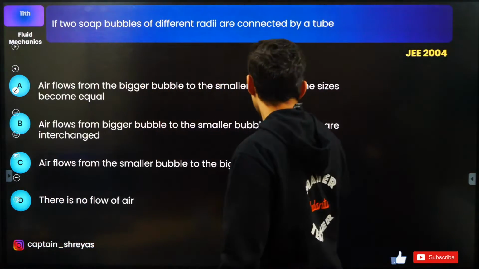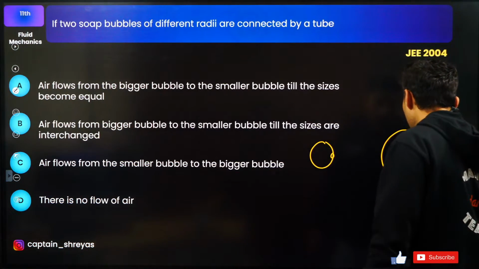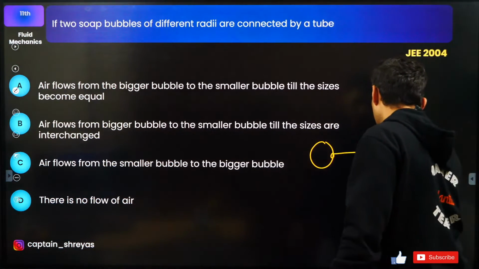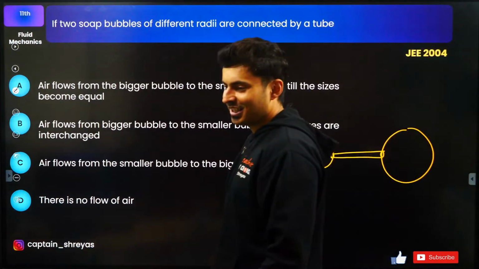Interesting question. So we have a small soap bubble connected to a big soap bubble by a tube. The question is, where will the air go?